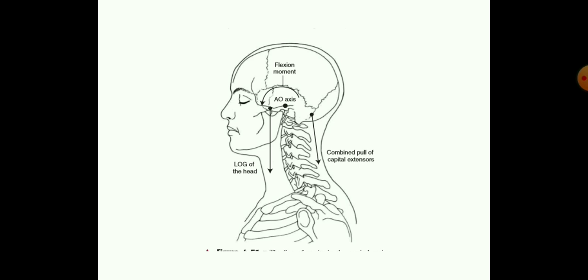The line of gravity in the upright standing position passes anterior to the axis of rotation in the cervical region. Because of this, there will be a flexion moment, and this flexion moment is mainly resisted or neutralized by the posterior muscles along with all the ligamentous structures. On the posterior surface we have all the ligaments and these structures, which are mainly designed to resist this flexion moment in the cervical region, which is caused by this anterior line of gravity.